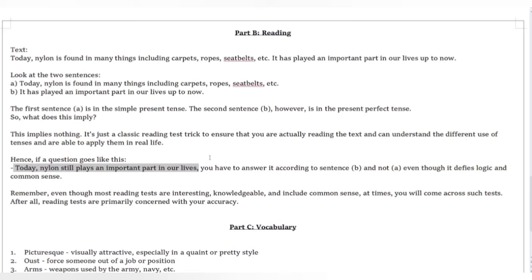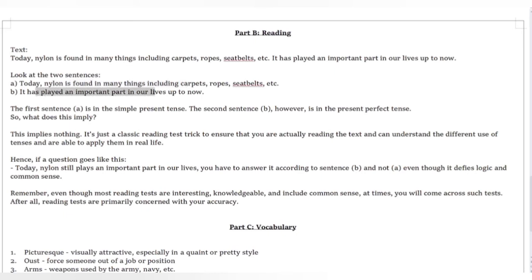You have to answer no, false. Why? Because of this sentence. It has played. Does it still play? We don't know. It doesn't say anything. It just says it's found in many things. Does that mean it plays an important part in our lives?